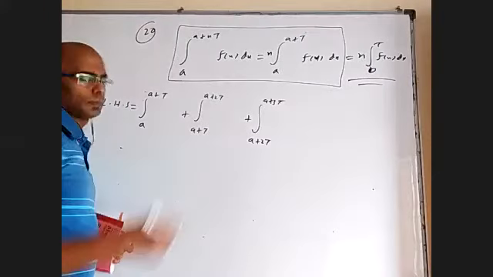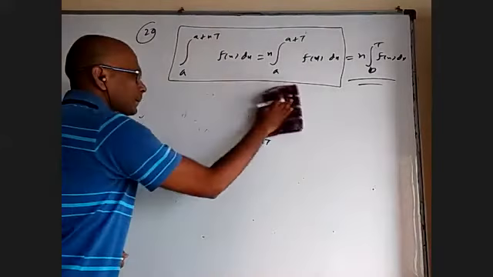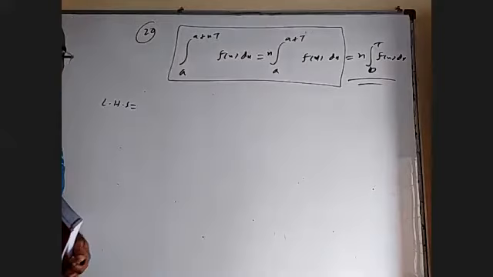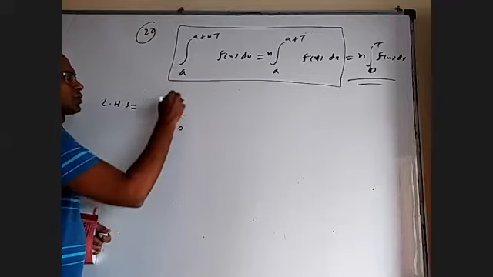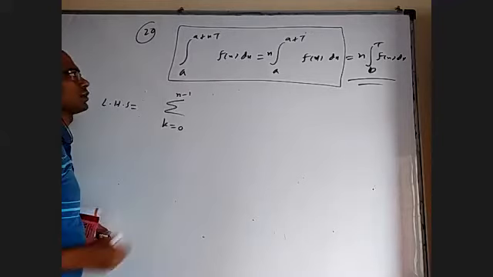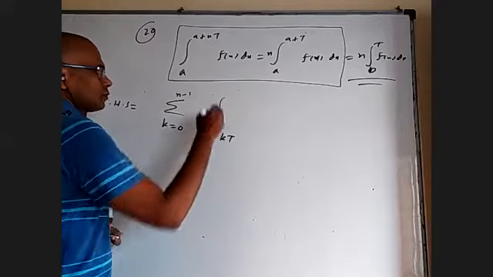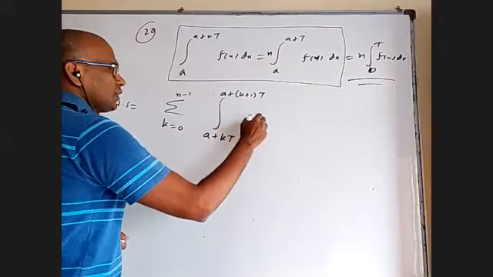Okay, so I'm going to write all of them together. I'm going to write LHS as sigma k equal to 0 to n minus 1, integral a plus kt to a plus k plus 1 t f of x dx.